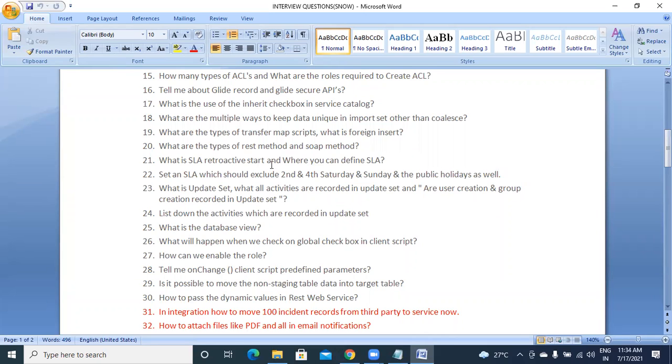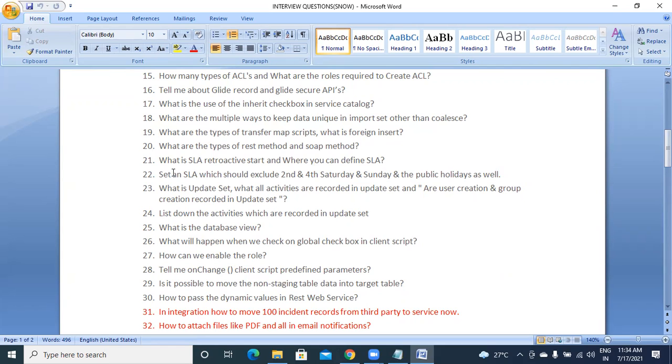So what is SLA retroactive start, and where can we define that? We have seen it is a checkbox on your SLA definition. If you select retroactive start, and you cancel some SLA and it starts a new SLA, it will start from the time and date when that ticket got created.